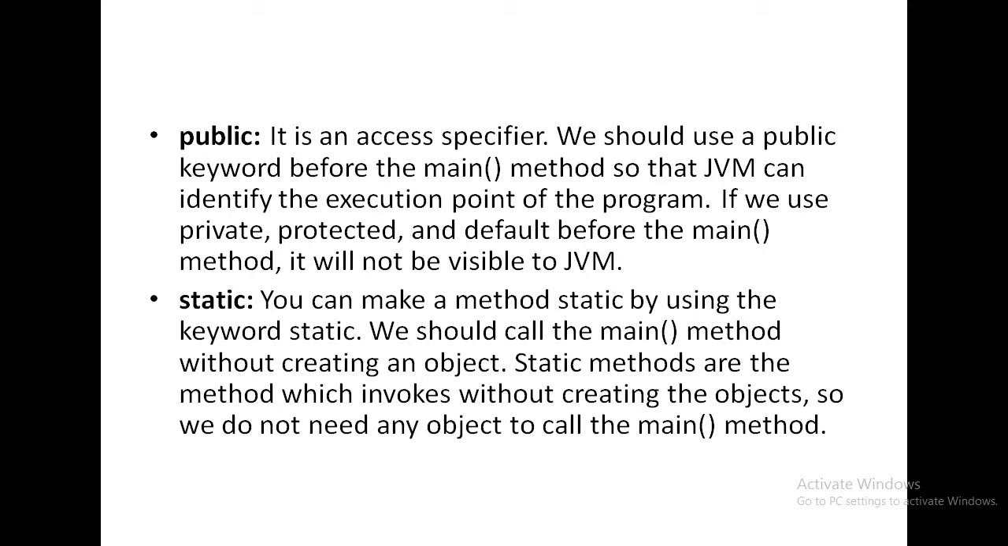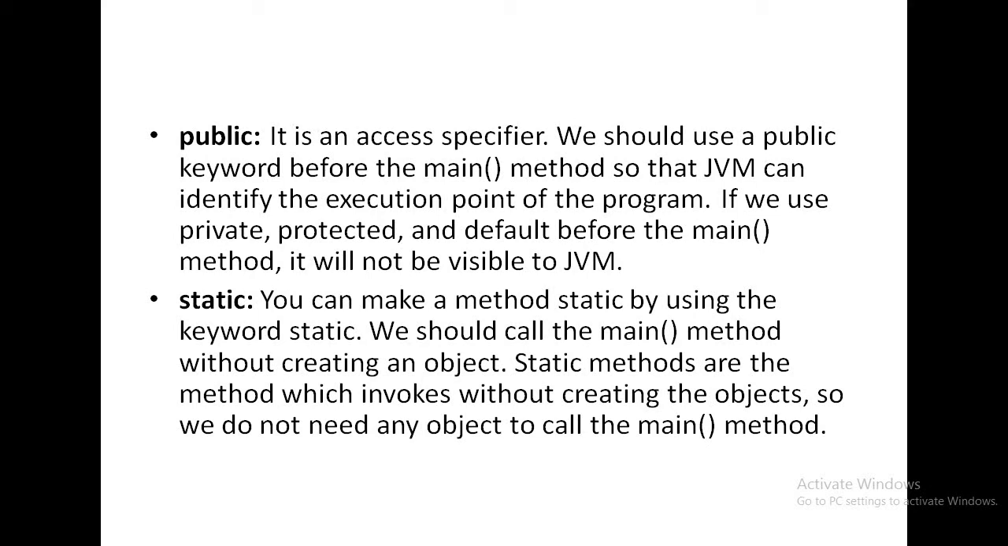So if anyone asks you why main method is declared as public, main method is declared as public because JVM can access and execute the main method. If main method is declared as private, JVM cannot execute the main method.